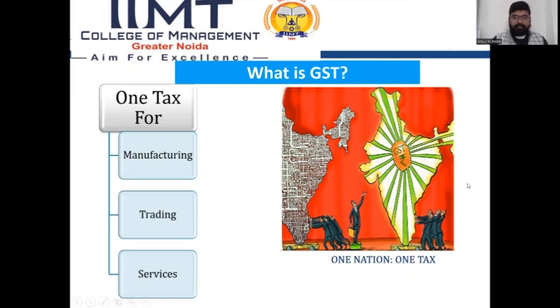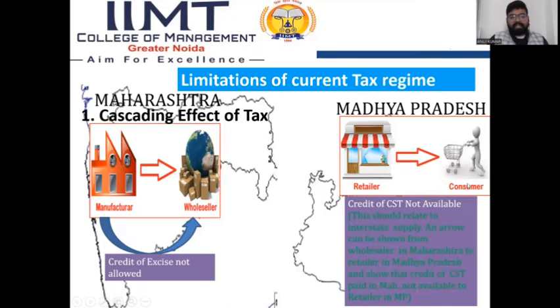Then the limitations of the current tax regime. Before GST implementation, there were several problems, like the cascading effect of tax.